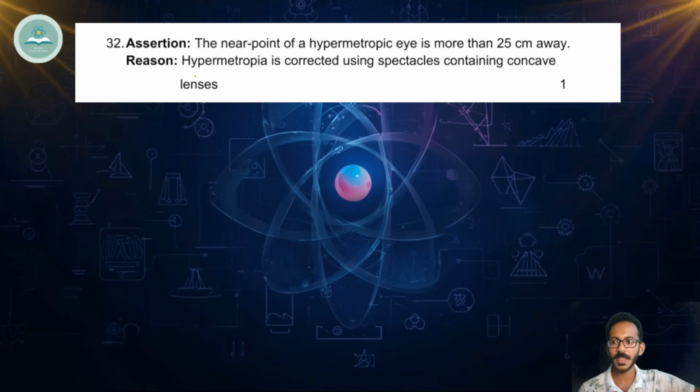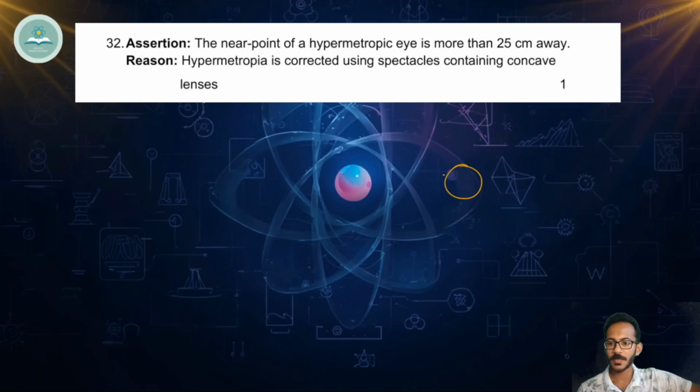Then analyze whether the reason is the correct reason, or is it explaining the assertion properly. This is the way in which we should analyze it. Let's see this one. The assertion is like this: the near point of a hypermetropic eye is more than 25 centimeter away. So they are saying about hypermetropia.